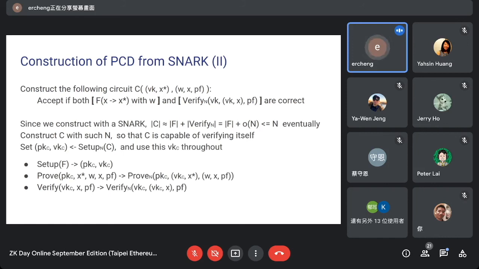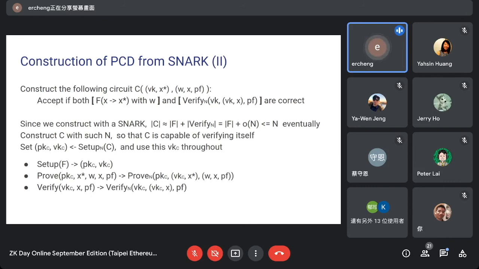And then we can use C and put it in the setup phase to generate the proving key and verification key for C. And then plug this verification key for C inside this argument in C. And then what we get is that when you verify using the verification key of C against a state, if you verify correctly, it means that the circuit is satisfied, which means that both the state transition is correct and that the verification of the previous state is also correct.